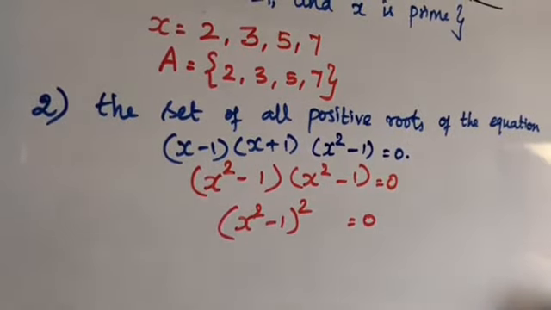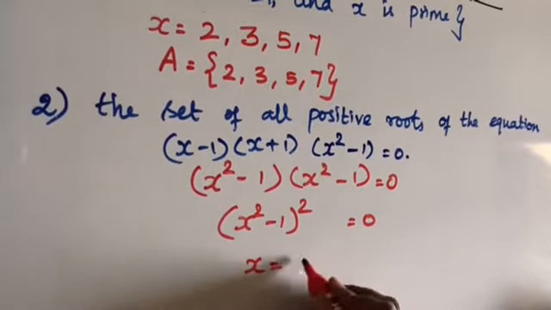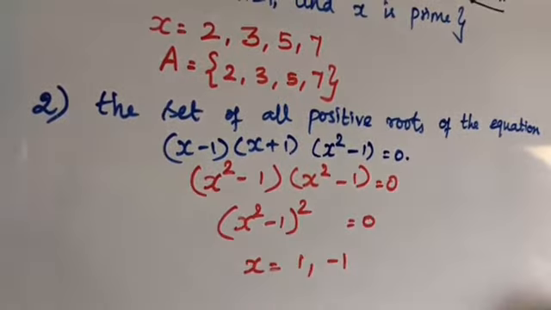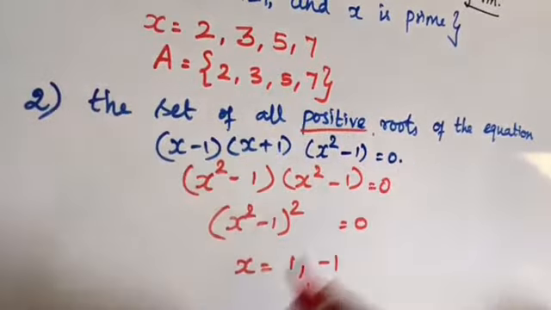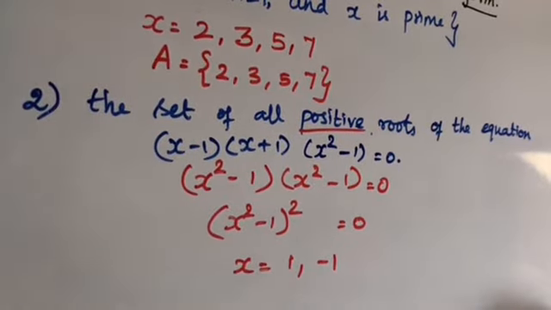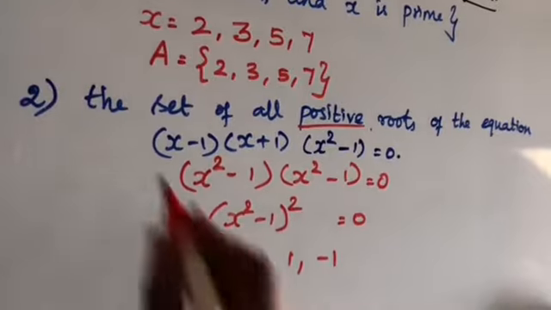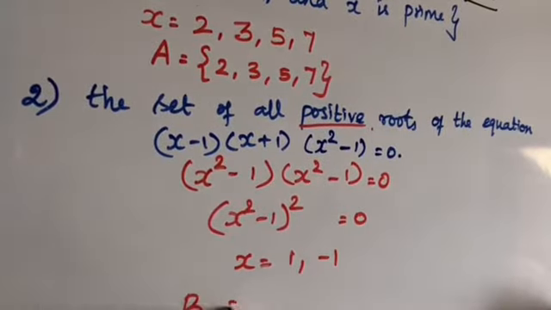What are all the possible roots? x is equal to plus 1 or minus 1 are the possible roots. But here it is the set of all positive roots. So what is the positive root here? It is 1. So let us take this set as B. So B is equal to {1}.